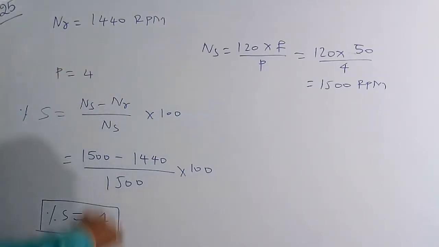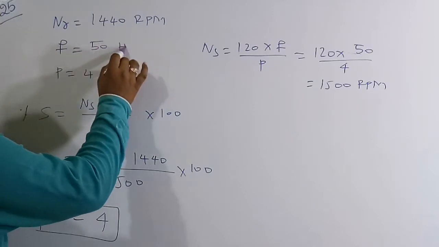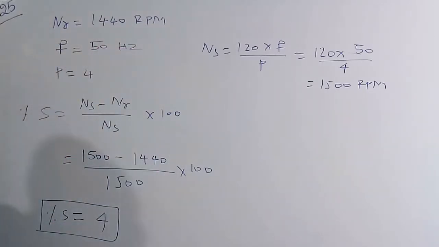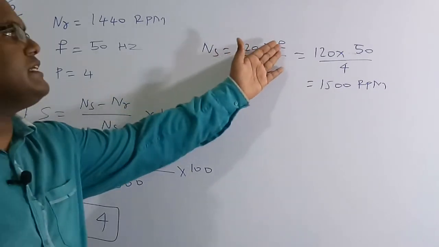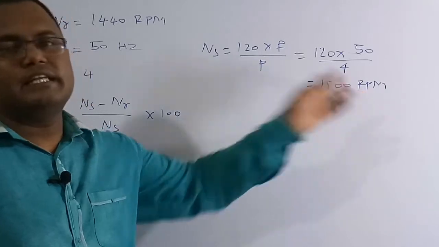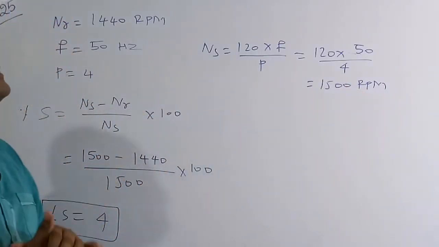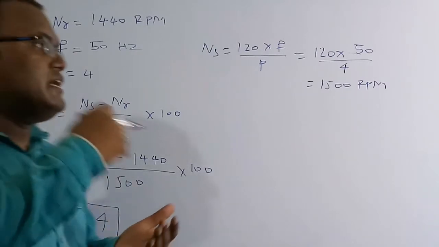By default in India, we are going to get a frequency of supply voltage and current which is 50 hertz. So I know the basic equation: synchronous speed is equal to 120 F by P. So the F value is 50 and P is the poles, which is 4. If you solve this one, we are going to get 1500 RPM, where NS is called the synchronous speed, meaning the speed at which the field is rotating.